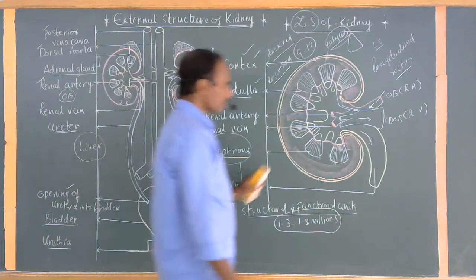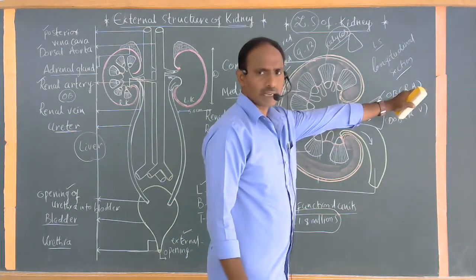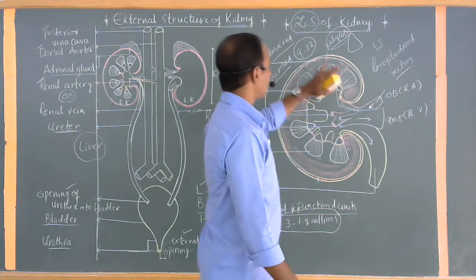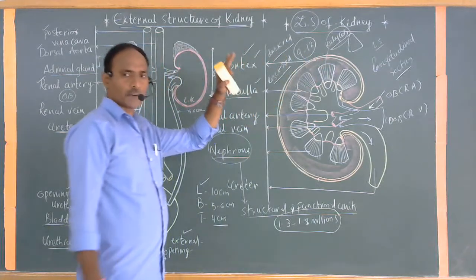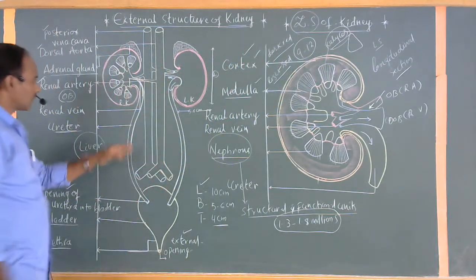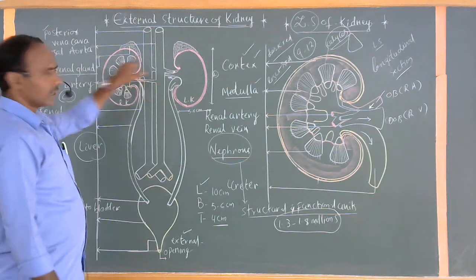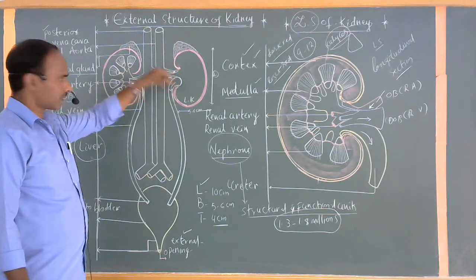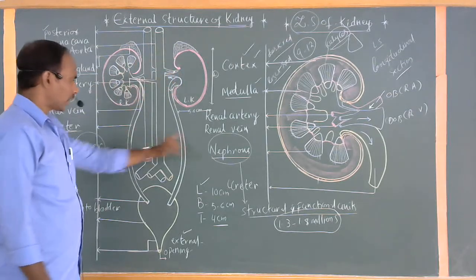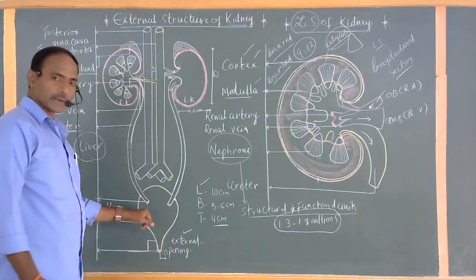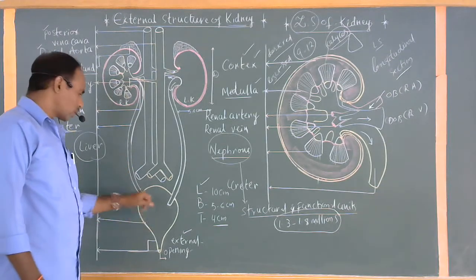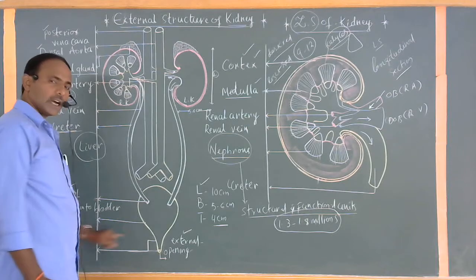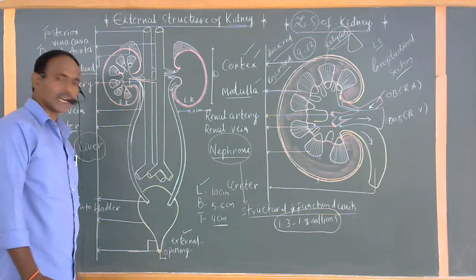This is similar to the other kidney also. This is commonly called the internal structure or LS of the kidney. These two tubes connecting with the internal structure of the kidney are commonly called ureters. Ureters open into a separate chamber called the bladder. The bladder opens into the last part, commonly called the urethra. The urethra opens to the outside as the external opening.